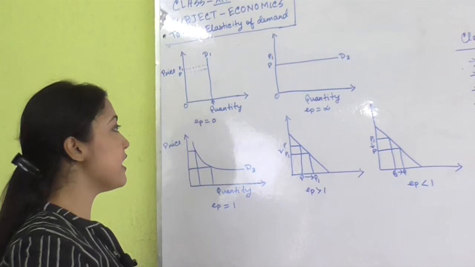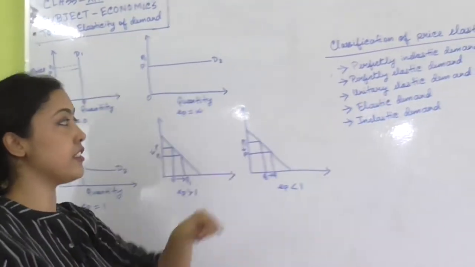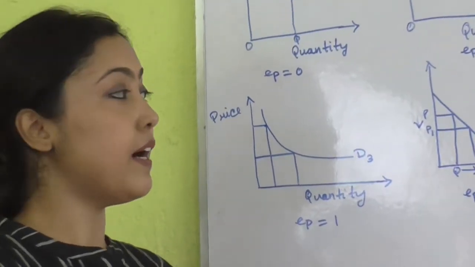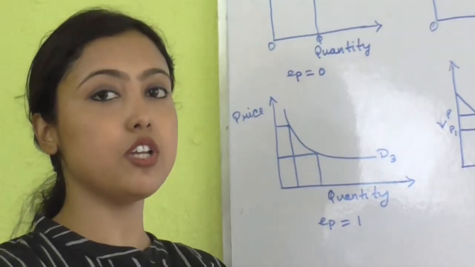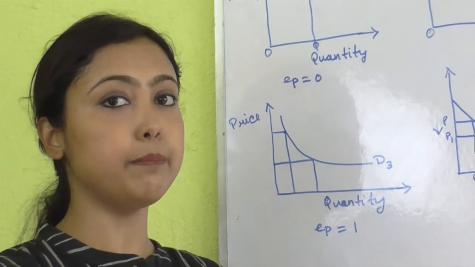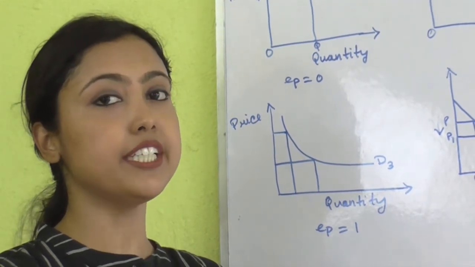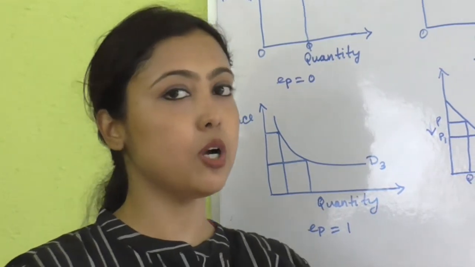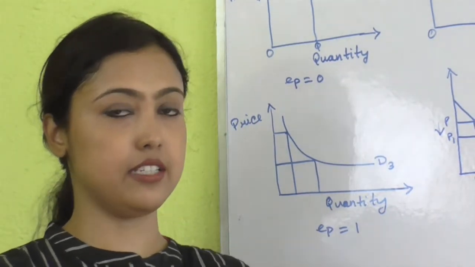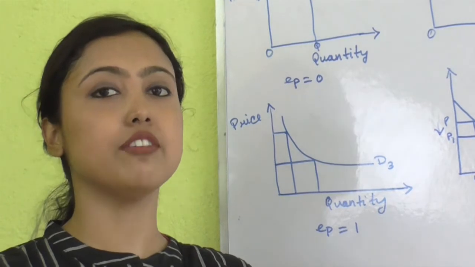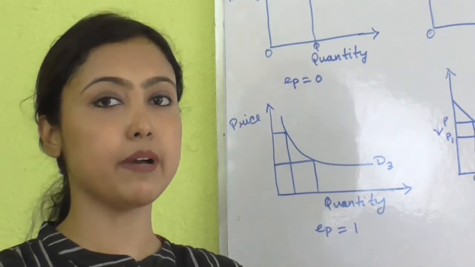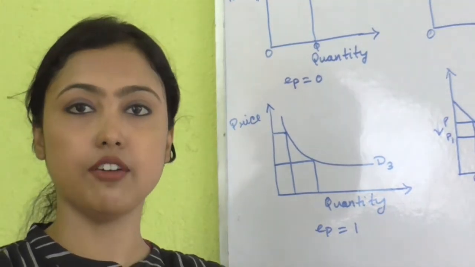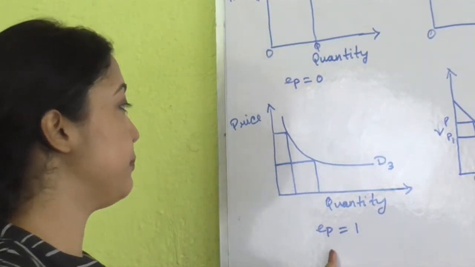Now the next case is unitary elastic demand. Unitary elastic demand states that the percentage change in the price of the commodity is equal to the percentage change in the quantity demanded of the commodity. That is, suppose the price of the commodity falls by 10%, then the quantity demanded of the commodity will also increase by 10%, and that is why the price elasticity of demand is equal to 1.